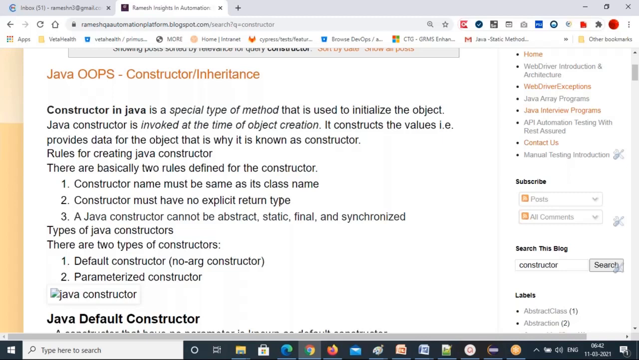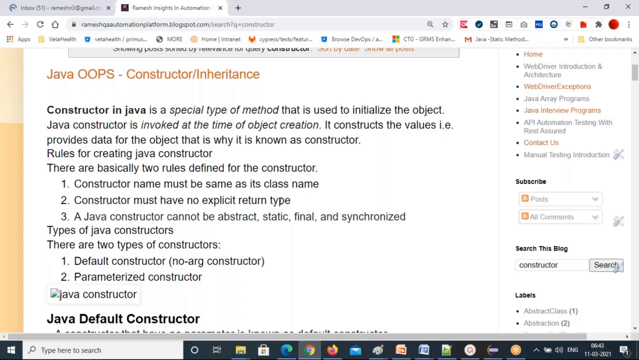What are the rules for creating a Java constructor? The constructor name must be the same as its class name. A constructor must have no explicit return type. That means no void, no data type you should write in the constructor line. A Java constructor cannot be abstract, static, final, and synchronized. These keywords you should not use for the constructor. These are the rules you should keep in mind while creating a constructor.